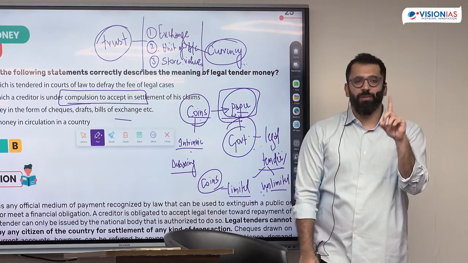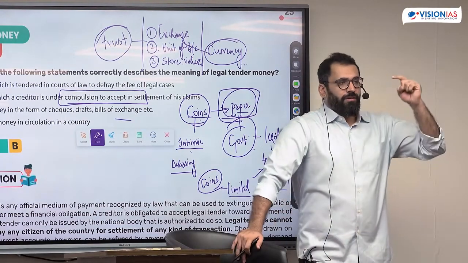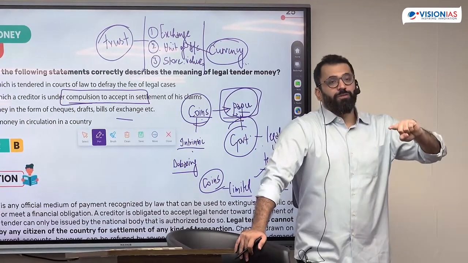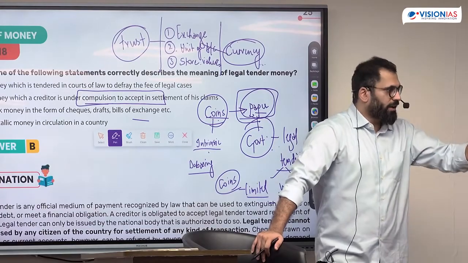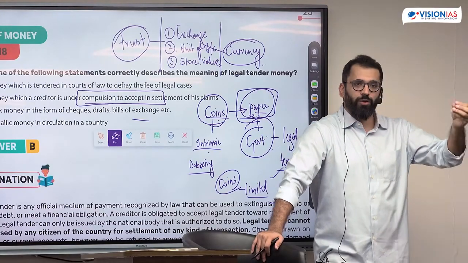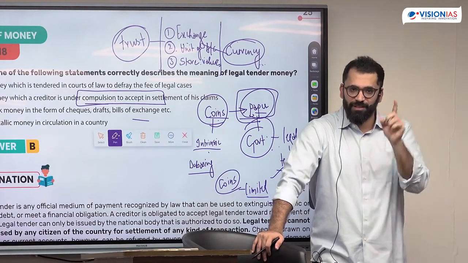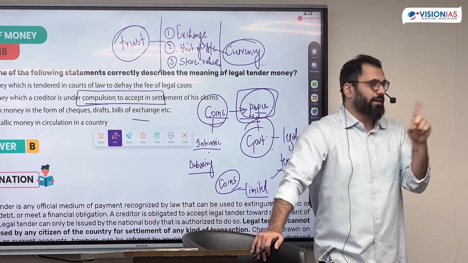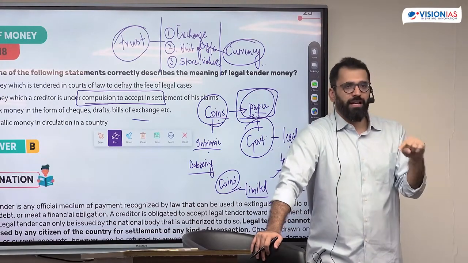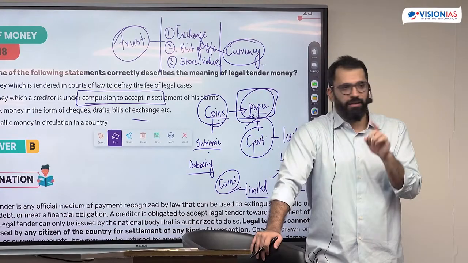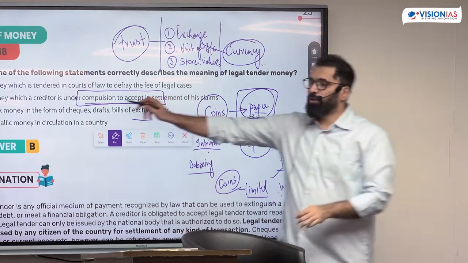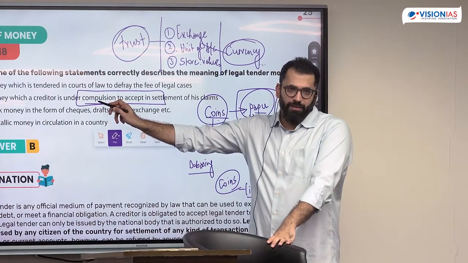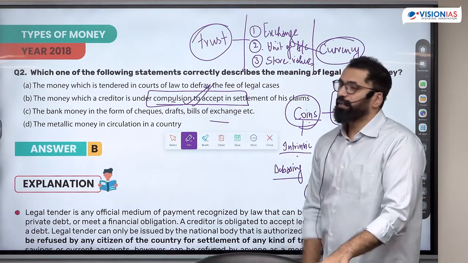Prime Minister, 8 November 2016, said the 500 and 1000 rupees notes will not be legal tender. That means it no longer enjoys the trust of the government. You can choose not to accept. This is why people were converting 500 and 1000 rupees. Last year, they had converted the 2000. They said that this will not be accepted after this date. That means not under any compulsion to accept. This is the meaning of legal tender.